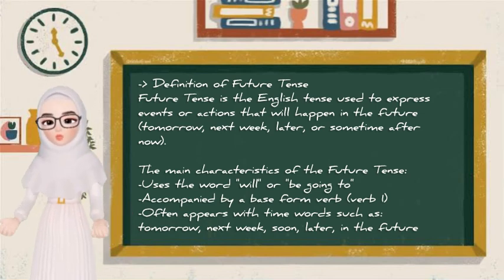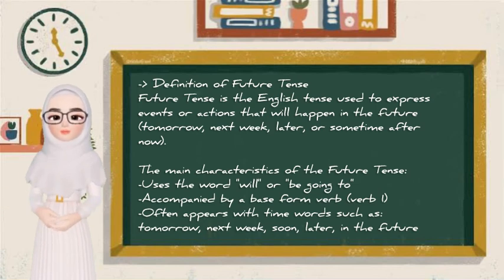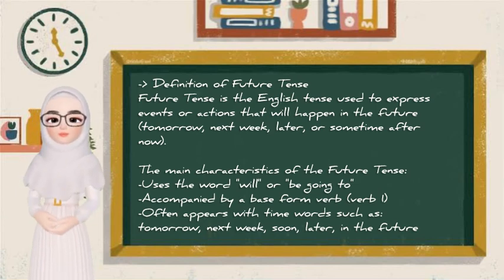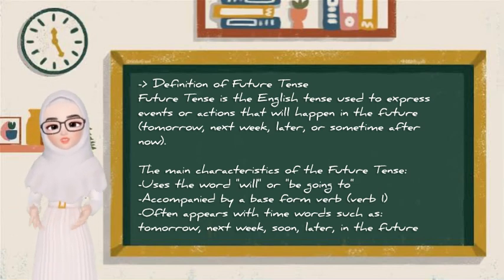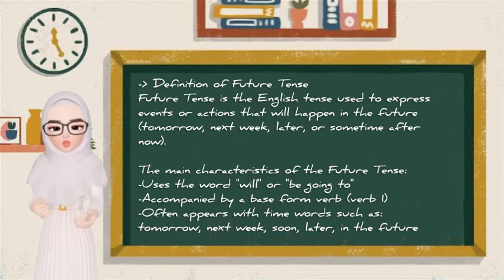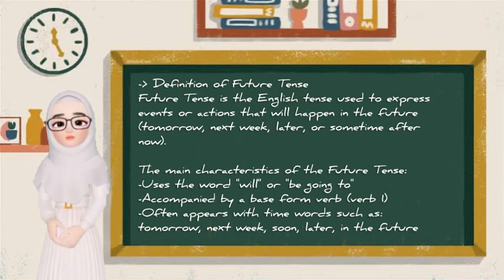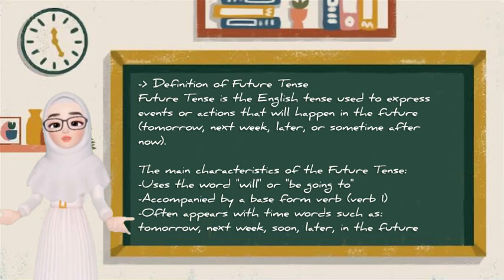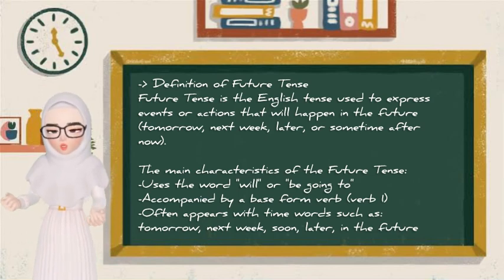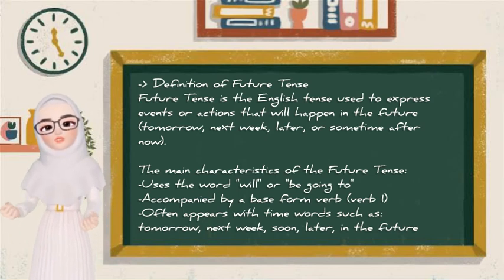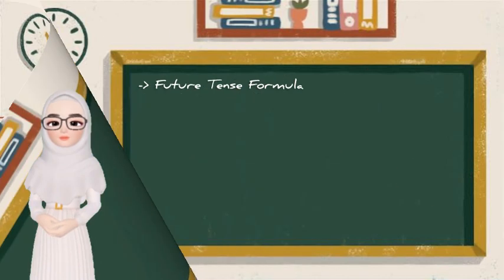The main characteristic of the future tense is that it uses the word will or be going to, accompanied by a base form verb 1. It often appears with time words such as tomorrow, next week, soon, later, in the future.